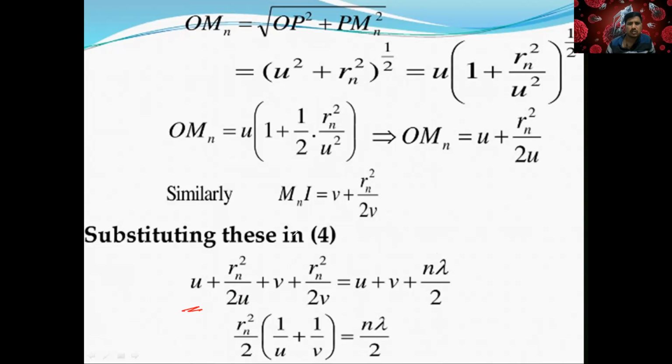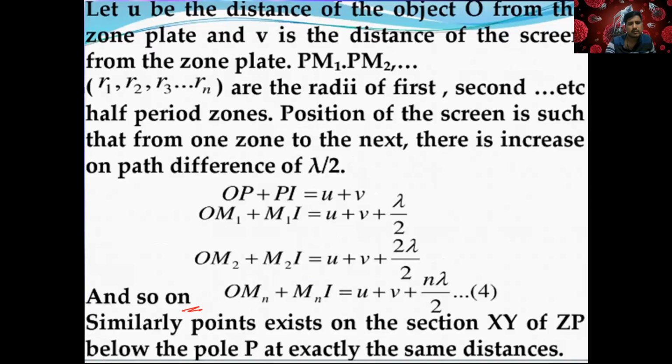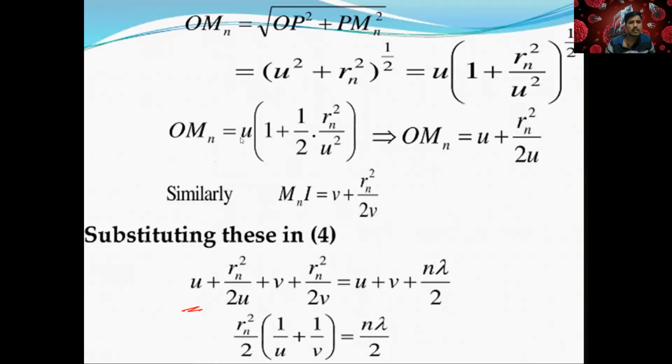Do you understand how this equation came? Tell me, Nana, please. I don't want to go without, tell me. Huh? Tell me, Nana. So this is the equation. We have both OM1 and MNI. We just need to substitute these in this equation. So what do you get?